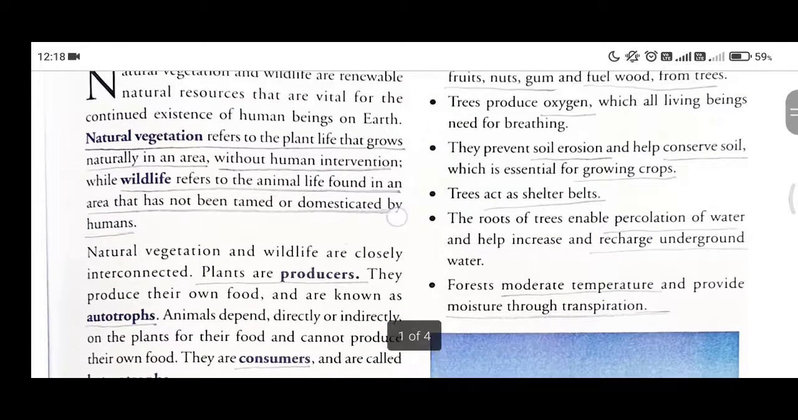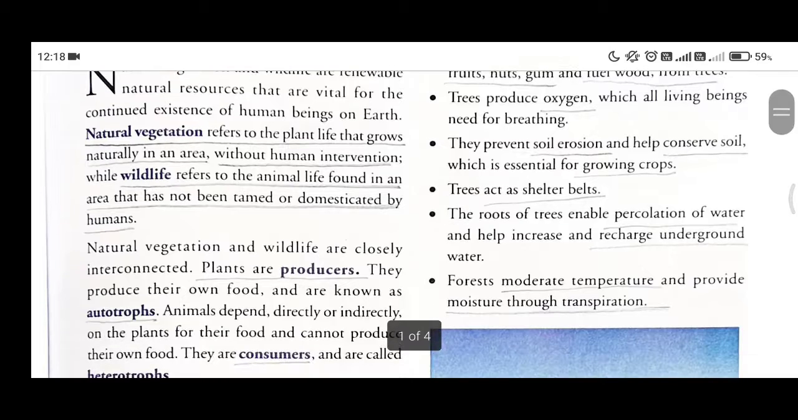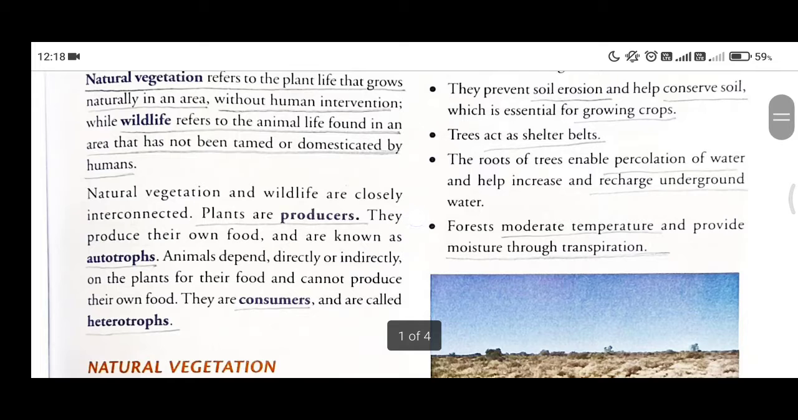Now, this natural vegetation and this wildlife are broadly categorized into two different categories based on their source of energy, from where they take their food. Take the example of plants first. Now, does the plant eat anything? Of course not, except for some carnivorous plants. Most of the plants are capable of making their own food through the process of photosynthesis that you have studied in your previous chapters and previous classes. And as these plants are the producers of their own food, they are also known as autotrophs.